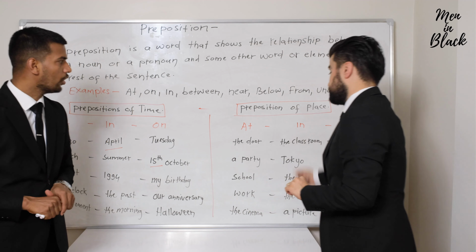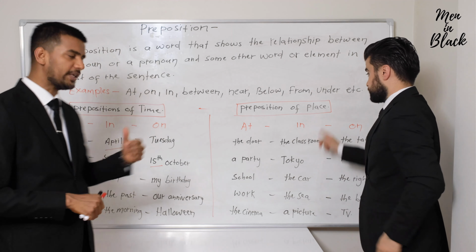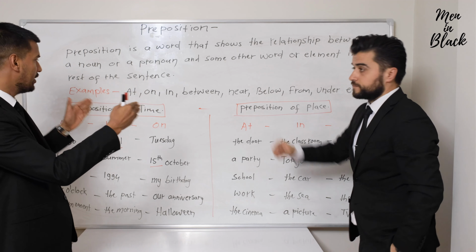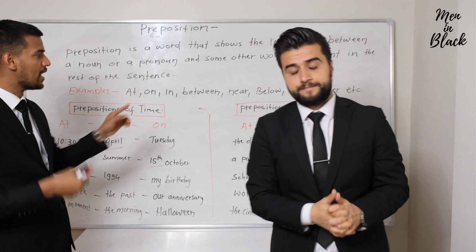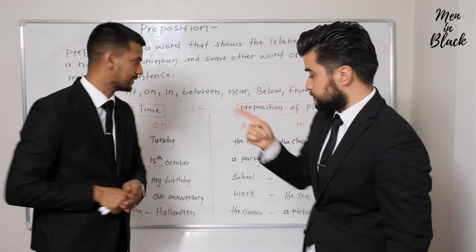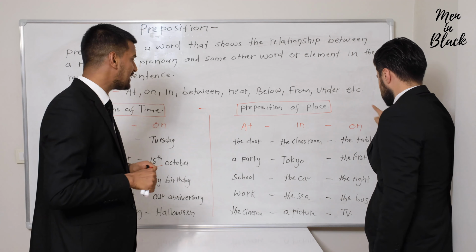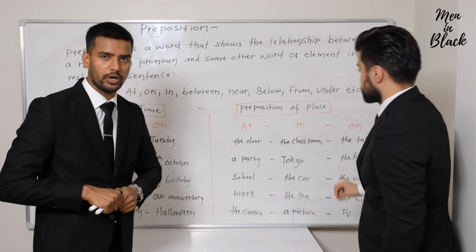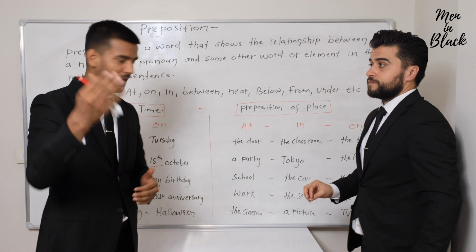Okay, preposition of place. You see, we separated into two groups. Preposition of time is done. Now we are going on to preposition of place. So at the door, at a party, at school, at work. For example, I am at work, like this.